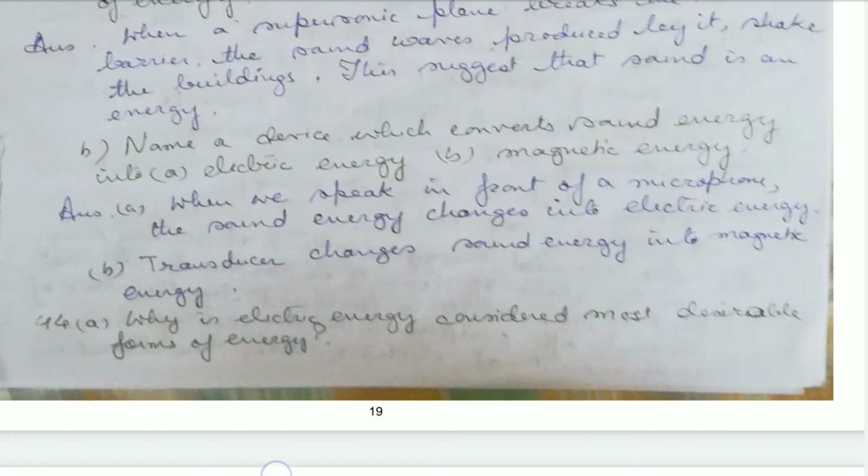Now, name a device which converts sound energy into electrical energy and magnetic energy. When we speak in front of a microphone, the sound energy changes into electrical energy. Then a transducer changes sound energy into magnetic energy.